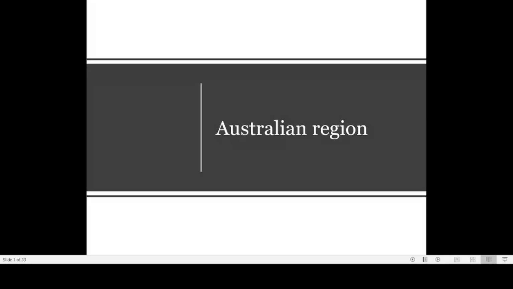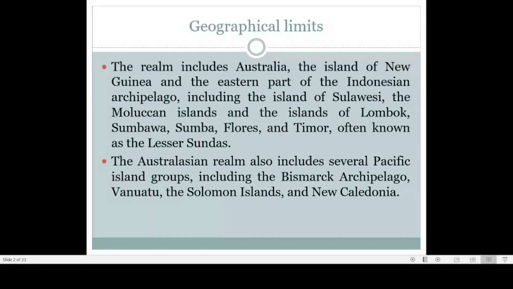If you take the Australian region or Australian realm, this is a very interesting region because Australia is far away from all other continents. Sometimes we call Australia an island continent because it is not as big as a continent, but it is much larger than an island.